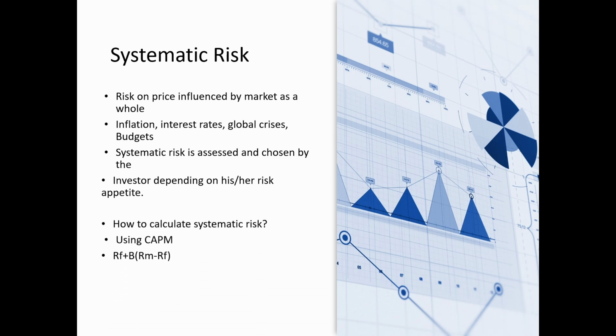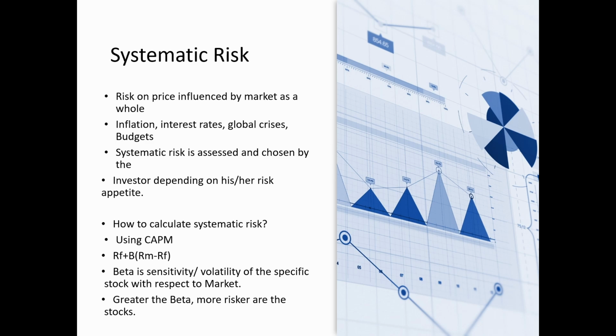Finally, now let us know how to calculate your systematic risk. We use the capital asset pricing model. CAPM is the method which we use in order to calculate how much systematic risk is associated with a particular stock of the company. The formula which is used is RF plus beta into (RM minus RF). Let me explain this formula. In this formula, RF is nothing but the risk-free rate. That is the rate at which government bonds are issued, which gives you a bare minimum percentage, say 6%.